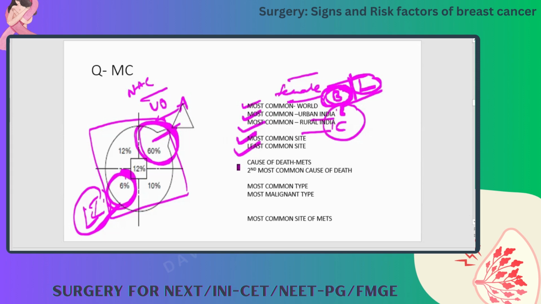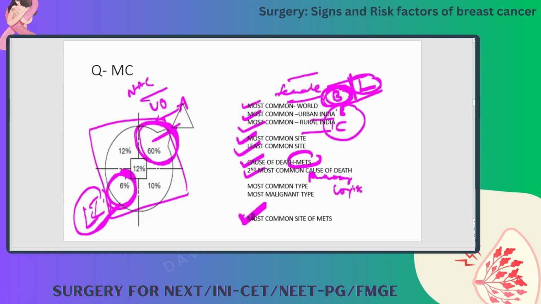Cause of death: how will a breast cancer patient die? The most common cause of death is metastasis, and the second most common cause of death is pulmonary complications. This we'll discuss.